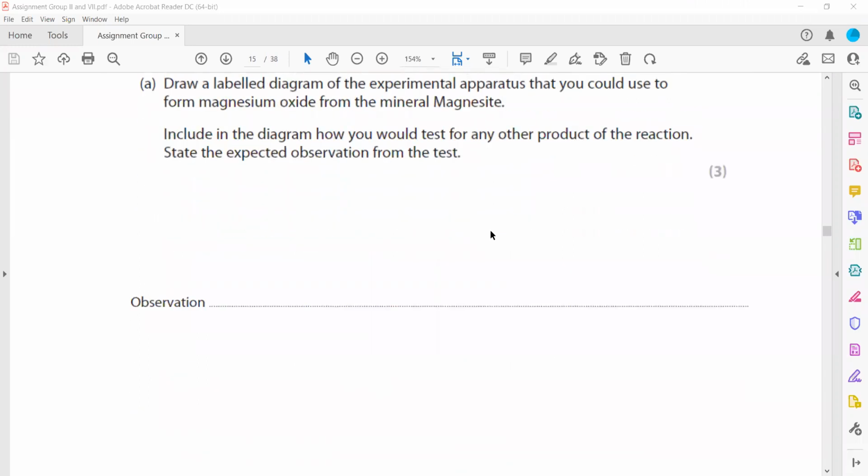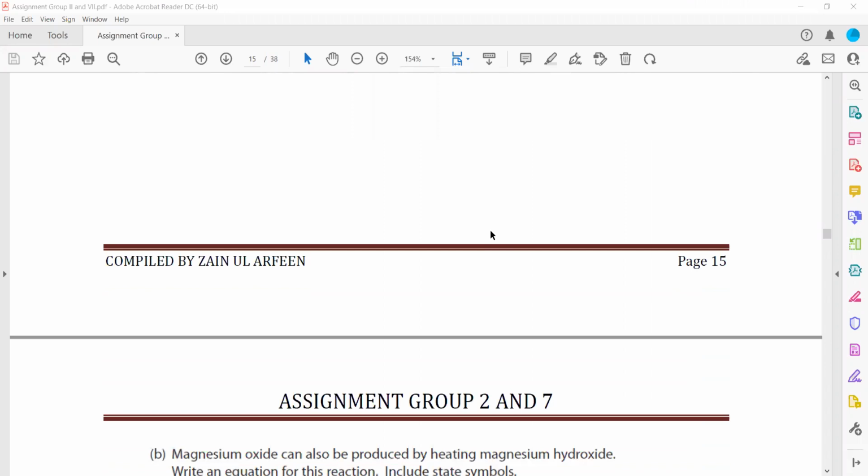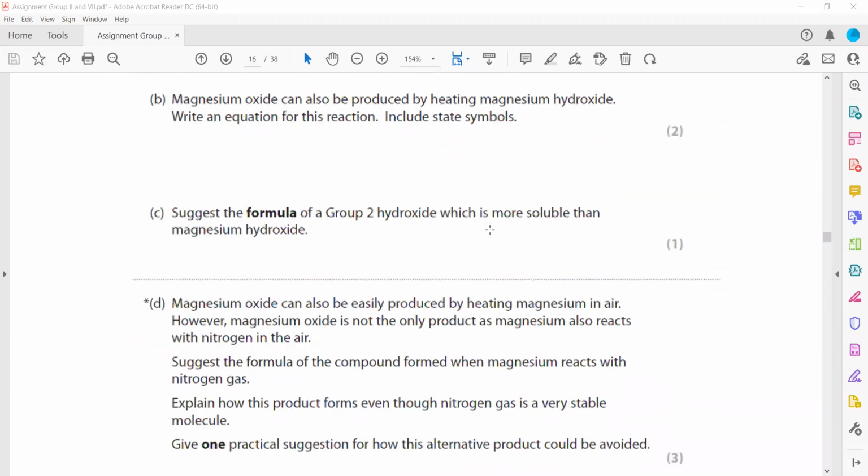Observation at the test, because we will test with the lime water, it will turn milky or chalky, right? Magnesium oxide can also be produced by heating magnesium hydroxide. So when magnesium hydroxide or metal hydroxide is heated, it will result in the formation of metal oxide plus steam. Because the temperature is high, you don't find water in a liquid state, it will be steam. So the equation must be balanced.